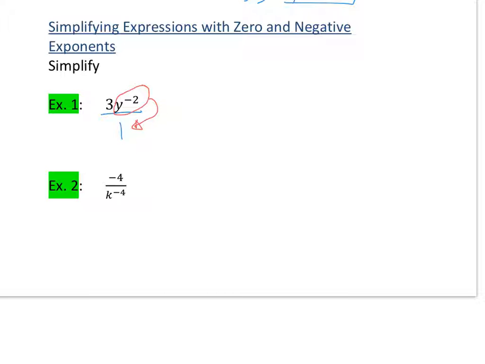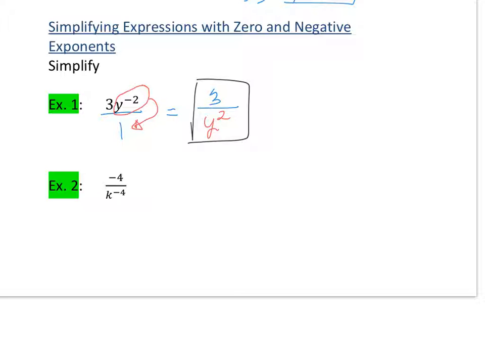All right, because remember, these are being multiplied together right here, these two values. So the 3 stays in the numerator over, and that y to the negative 2 becomes y to the positive 2 in the denominator. And that's it. It's that simple. Don't make it any more difficult than it is.